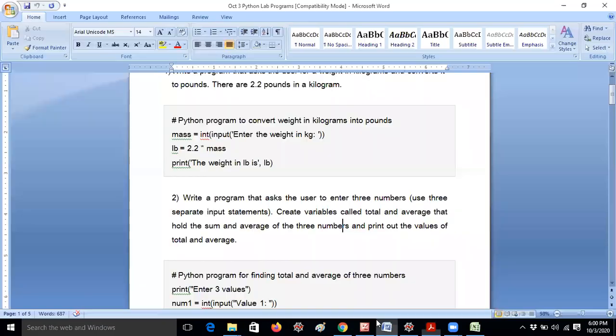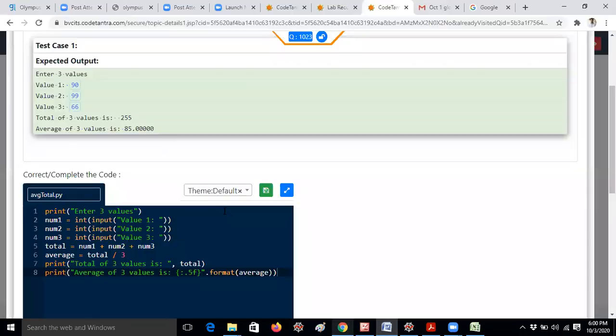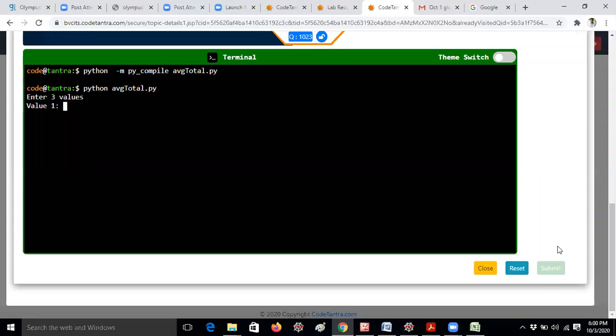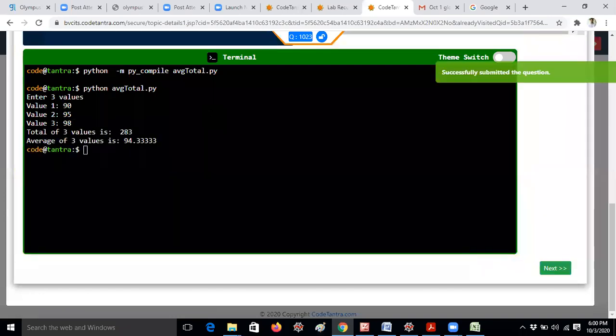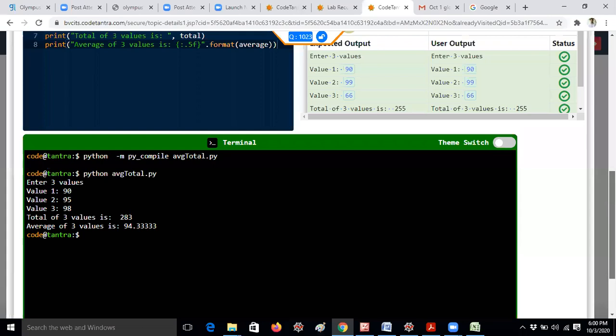Okay. And let me give 3 inputs. Now I am submitting. Enter value 1. For example, if I am giving 90, 95, 98. Total of 3 values is 283. Average of 3 values is 94.333. I am getting only 5 decimals. Okay. So according to the question I am giving. So this is the second program.